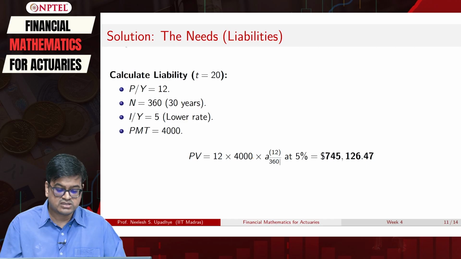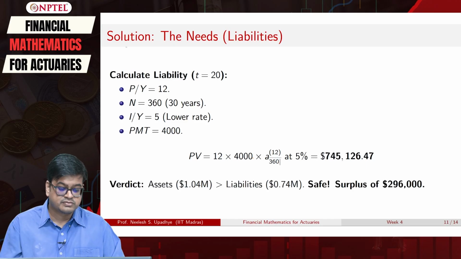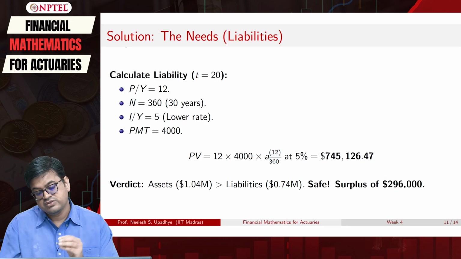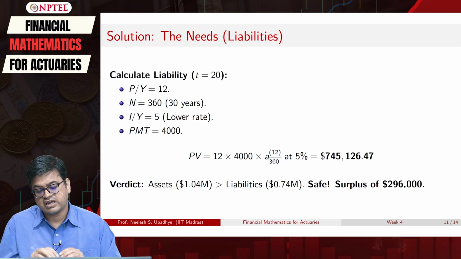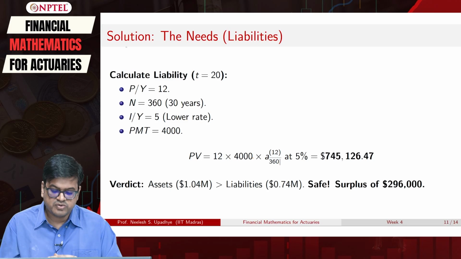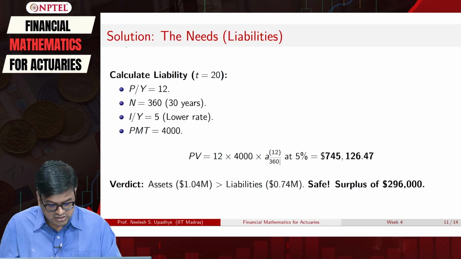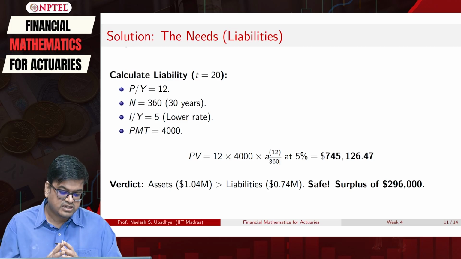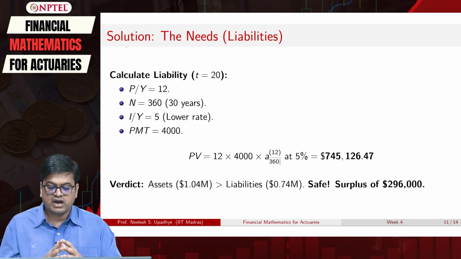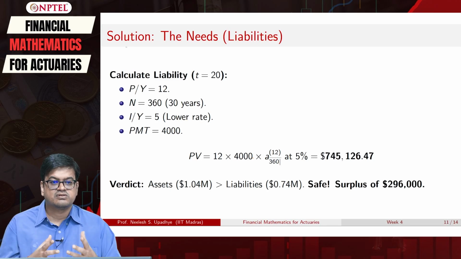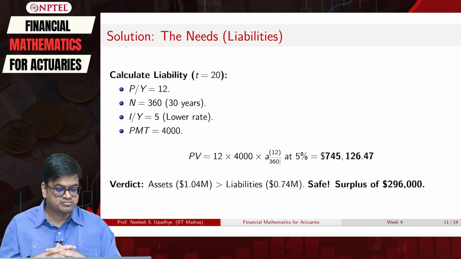Okay, so if that is the case, that means what you had, you roughly had $1.4 million earlier, and from that you are actually withdrawing 7,45,126.47. So roughly, if you take the difference, you are in the safe zone. You are having a surplus of 2,96,000 and some amount, which is good. So you are actually satisfying your needs.